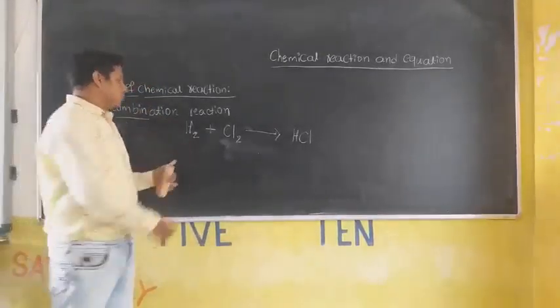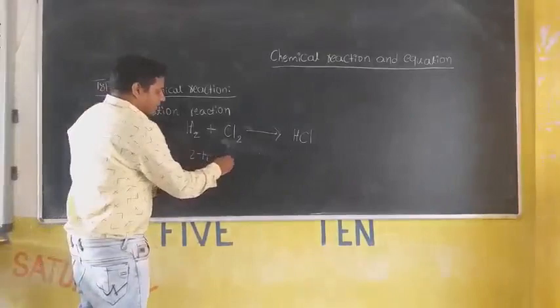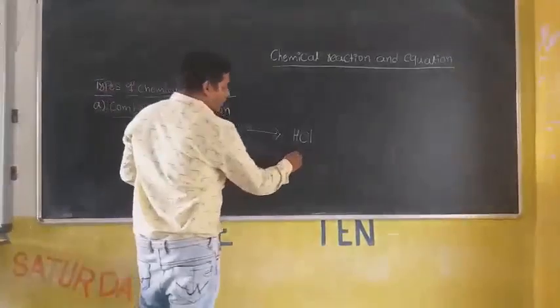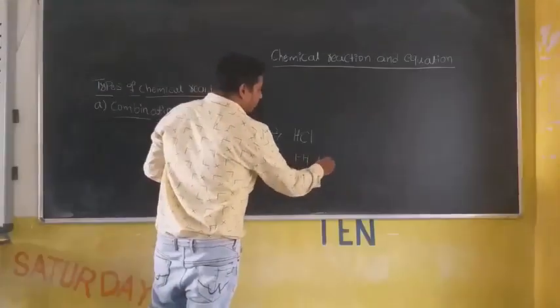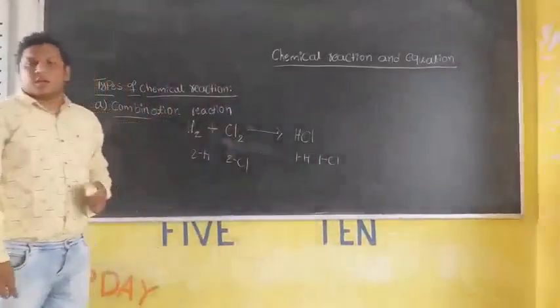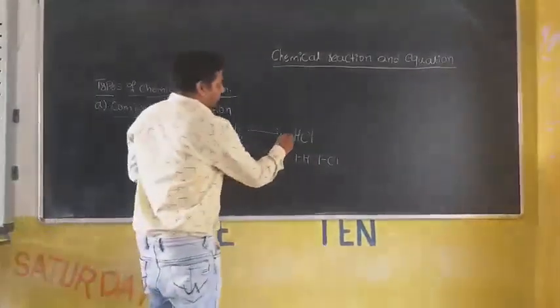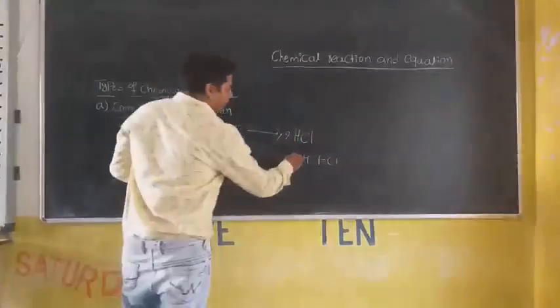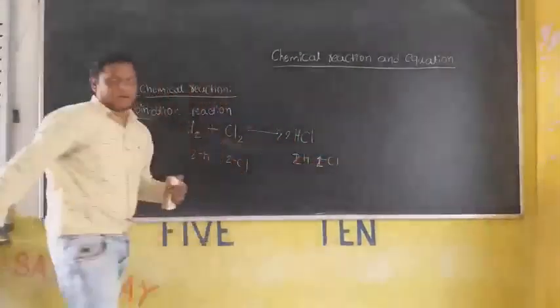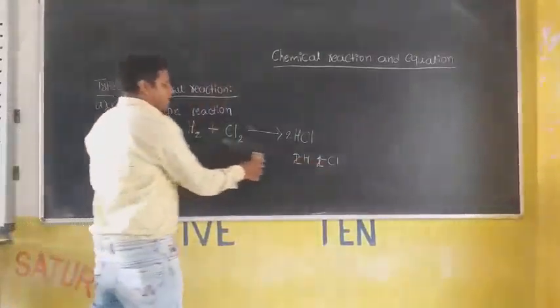Check here: 2 hydrogens and here 2 chlorines. But what about here? 1 hydrogen and 1 chlorine. The reaction is not balanced. Then you should balance. How do you balance? By adding 2 here. Now it becomes 2 hydrogen and 2 chlorine. Okay, now our reaction is balanced.